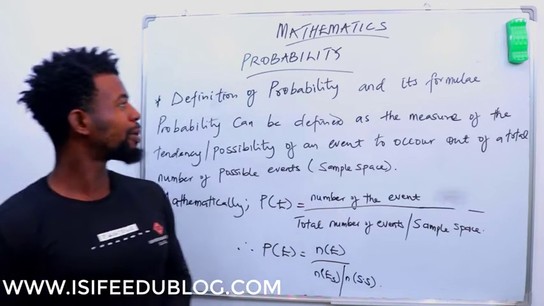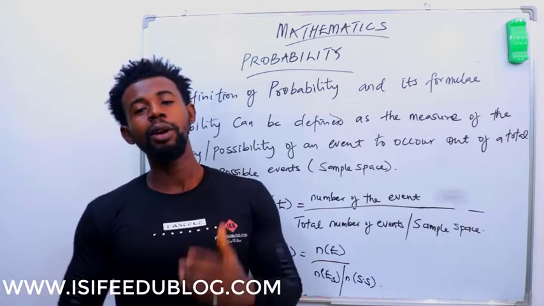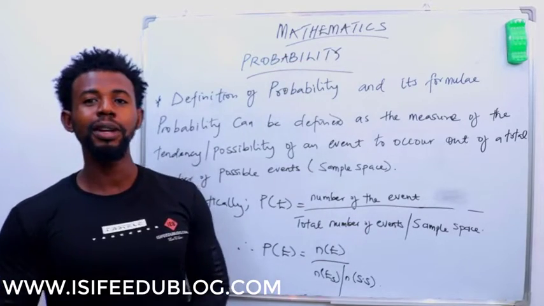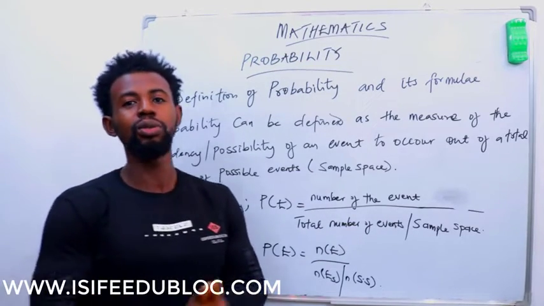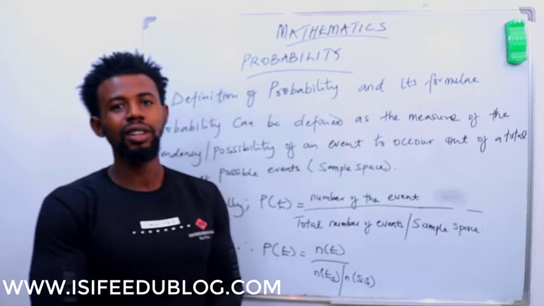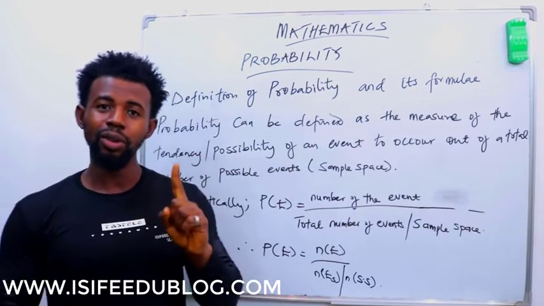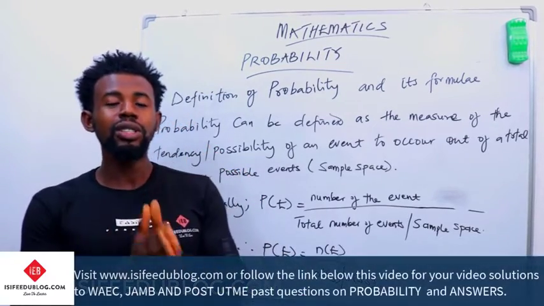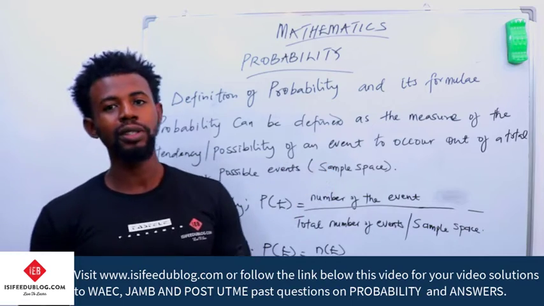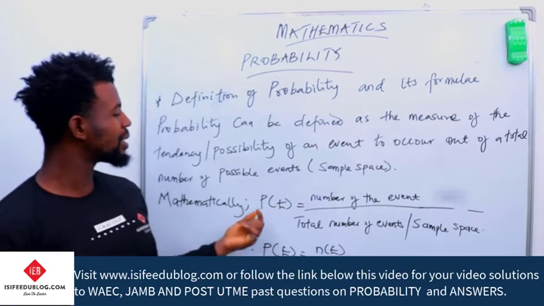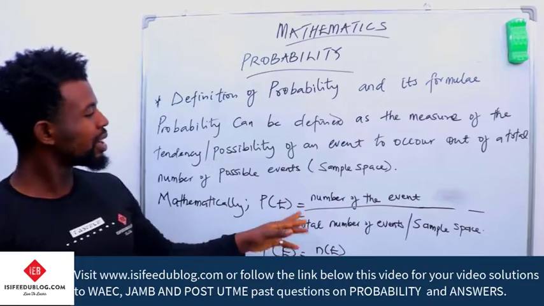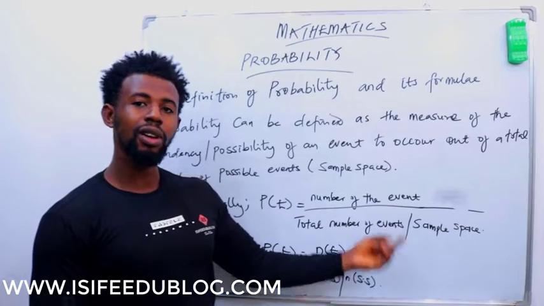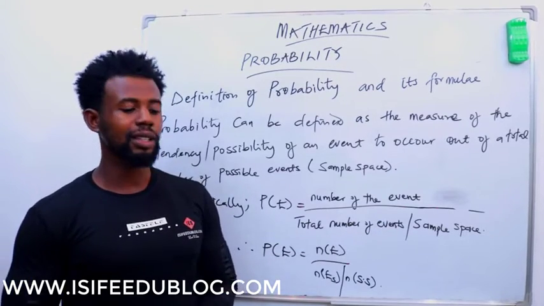So when you talk about probability, there are certain terms I need you to understand. In probability, there must be an experiment, and this experiment will lead to a group of events. Remember, we have one single event, and we also have multiple events or a group of events. This group of events is known as sample space. So mathematically, the probability of any event occurring is equal to the number of that event all over the total number of possible events, or simply the sample space. And what do we mean by that?